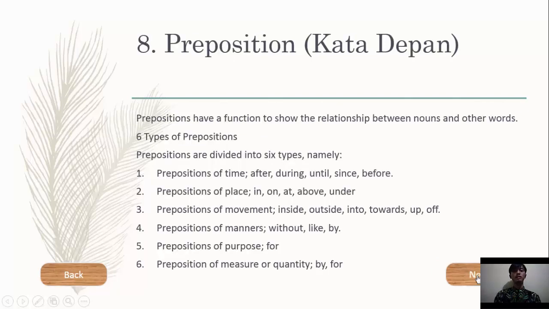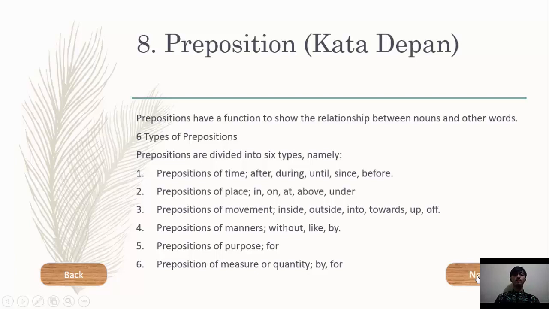Okay, the last is preposition. Prepositions have a function to show the relationship between nouns and other words. 6 types of preposition are: first, preposition of time, for example, after, during, until, since, before. Next, preposition of place, for example, in, on, at, above, under.